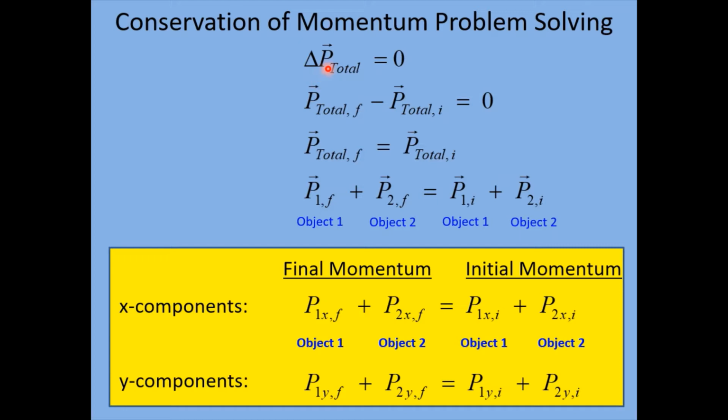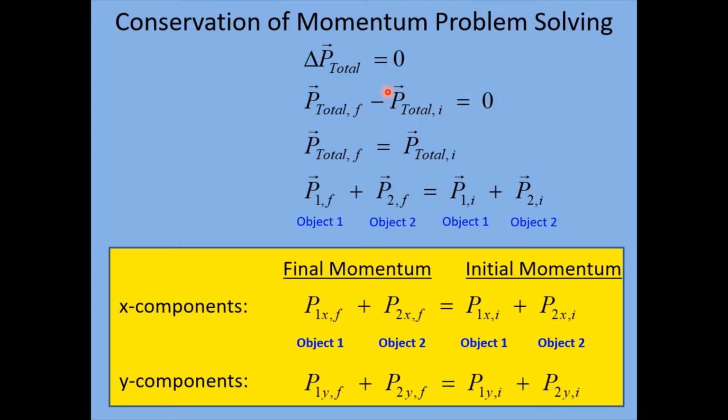So we have delta P total. All right, now remember, P is momentum, which is a vector. So we have to add up all the momentum vectors of the system here, and the change in those vectors will be 0. So that by itself is a little tricky to figure out how we can use that to solve problems. So let's take it a little further. What do we mean by the change in the total momentum? Well, this is the final total momentum. So we have P total F for final minus P total I for initial. So this is what we mean by the change in total momentum. And again, this has to be equal to 0.